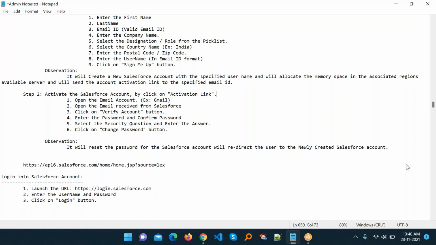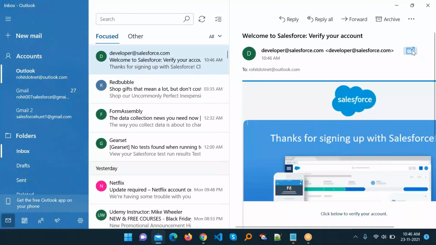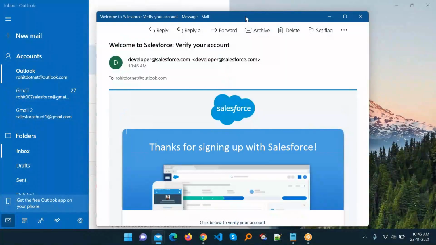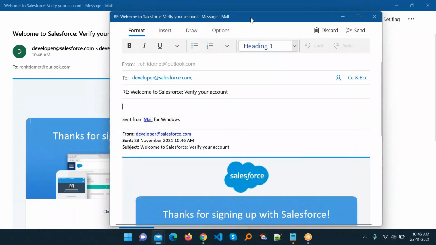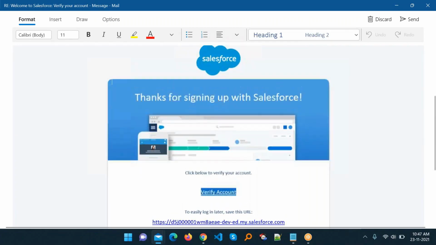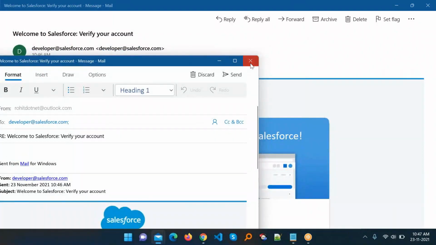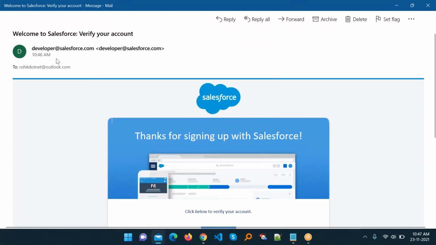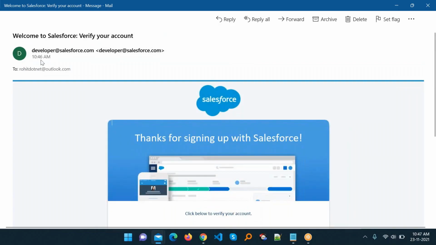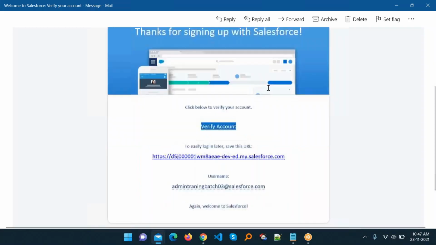Here you can see my mail from developer@salesforce.com. Welcome to Salesforce, verify your account, thank you for signing up with Salesforce. Click on the below account, right? Let me click this one, and here you can see my account. Let me zoom out. Yeah, you can see my activation link here. This is another one, so let me close this one. I got this mail at 10:46 a.m. just now, coming from Salesforce.